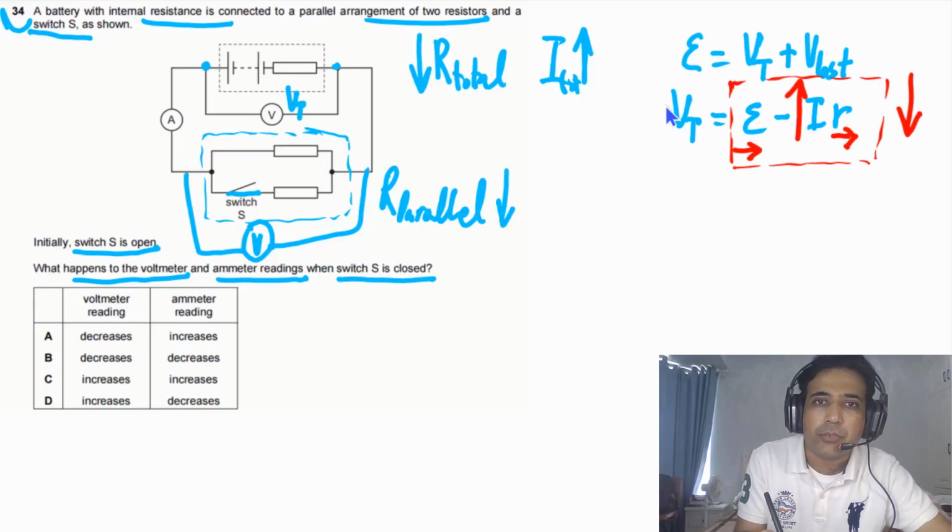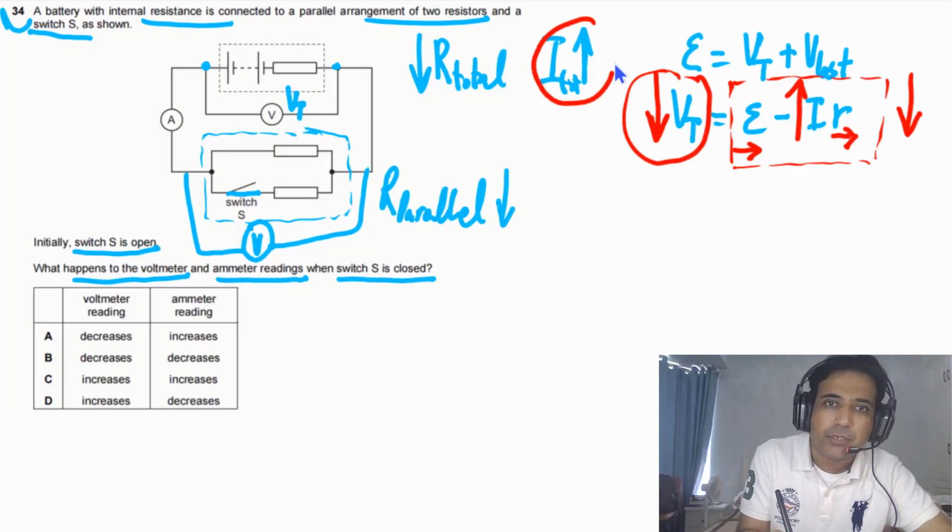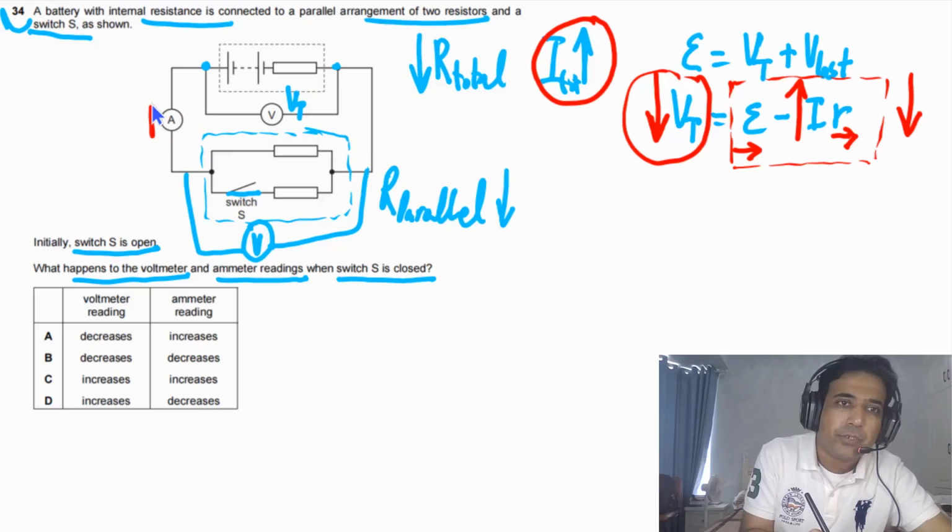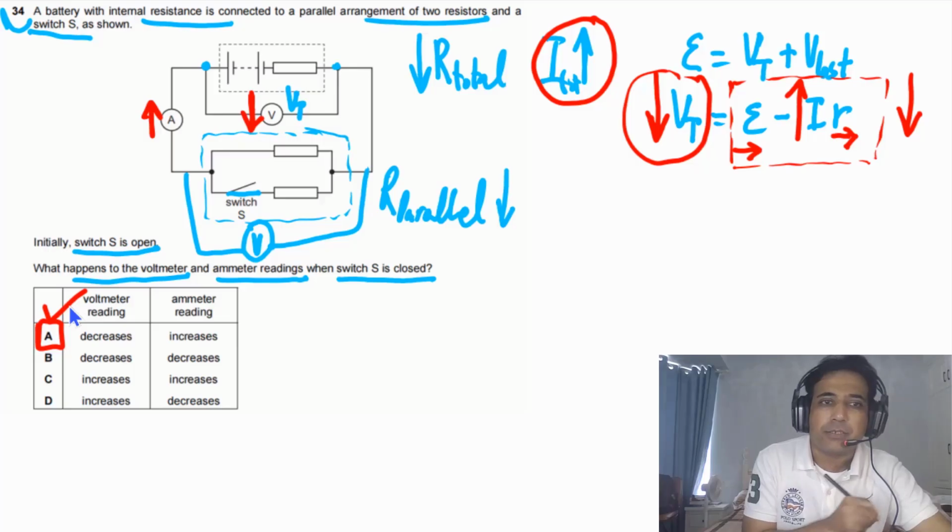It means the terminal PD will decrease, but the current will increase. So this one will decrease and the total current in the circuit will increase. So the ammeter reading will increase and the voltmeter reading will decrease. Voltmeter reading decreases, ammeter reading increases. So the answer is A.